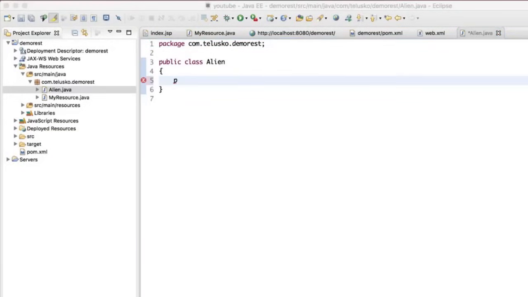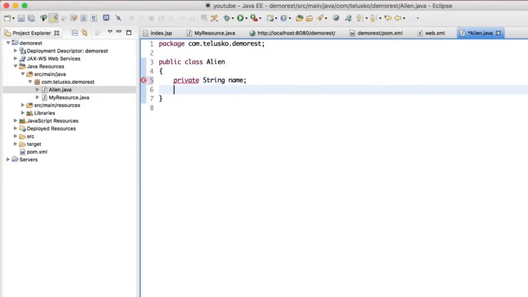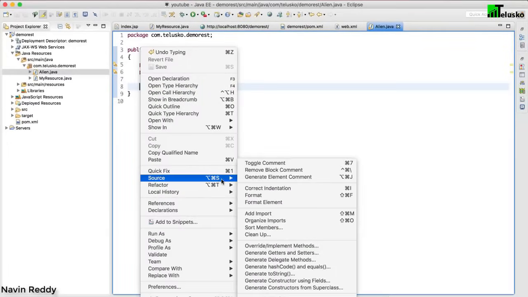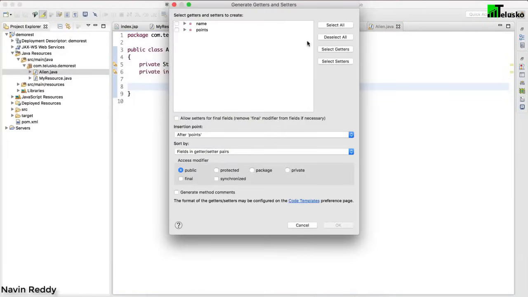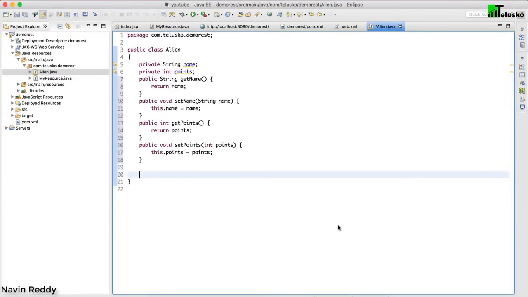So yeah, so we have alien here, and then let me just use some variables here. Again, we'll go for some typical examples. So we'll go for private String name. Every alien will be having a name, and every alien will be having some points. When I say points, let's say if I'm good at Java, I'm an alien, I'll be having some points, right? Maybe 50 points out of 100, maybe 80 points out of 100, maybe 10 points out of 100. So every alien will have a name and a point. And for this, I will generate getters and setters. We'll say source, generate getters and setters. Let's select all and click on OK.